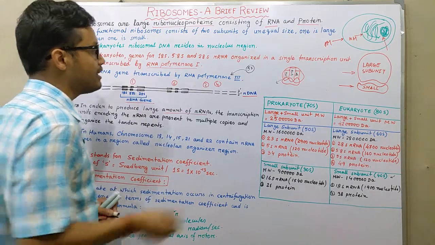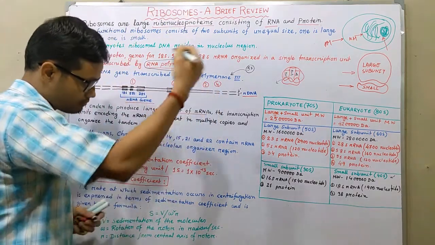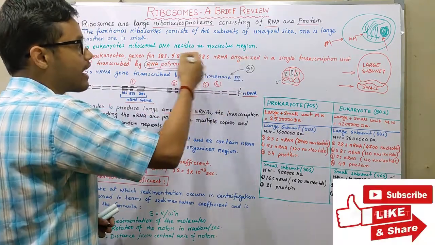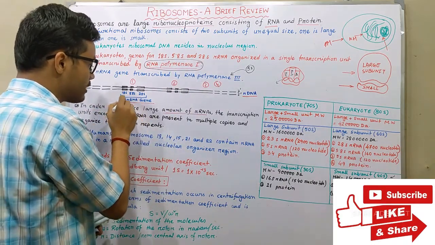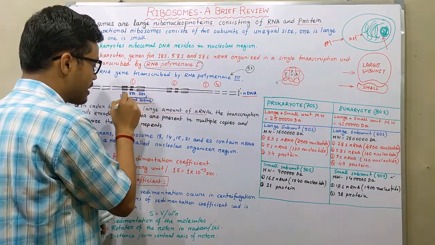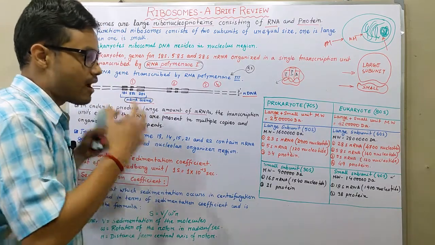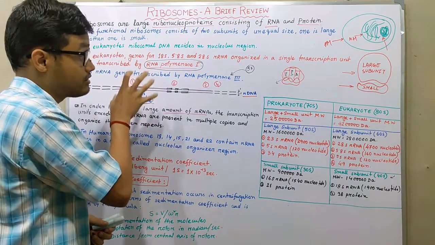So that is the main difference between the two kinds of rRNA genes. All three, 18S, 5.8S and 28S, together make up a cluster of genes, and those genes reside in tandem repeats, one after another.